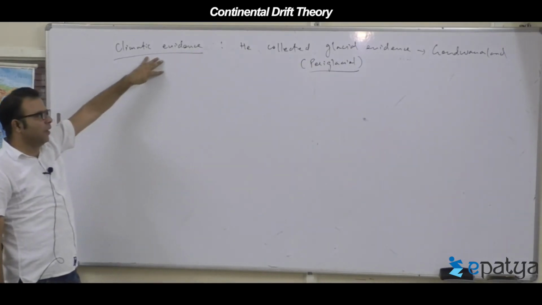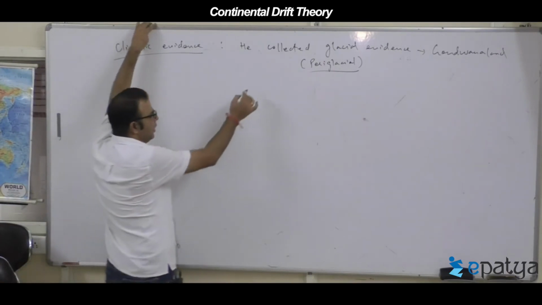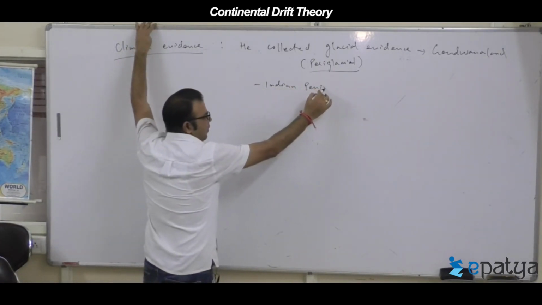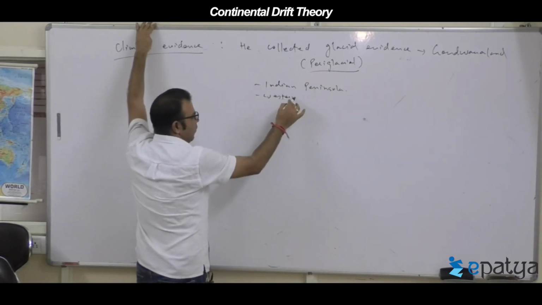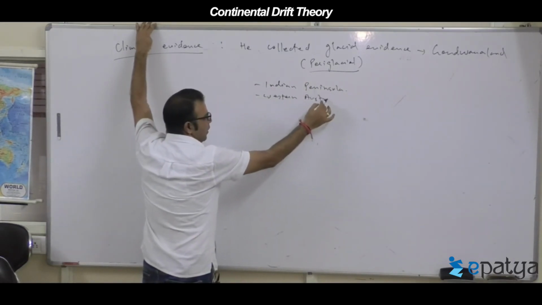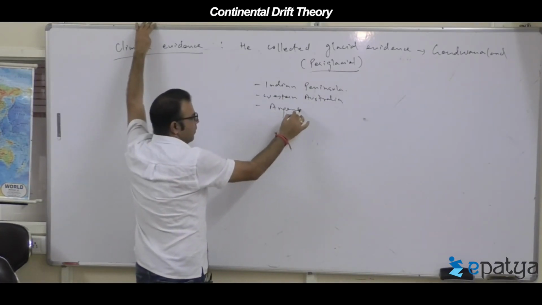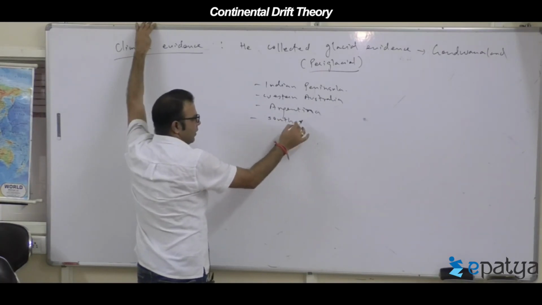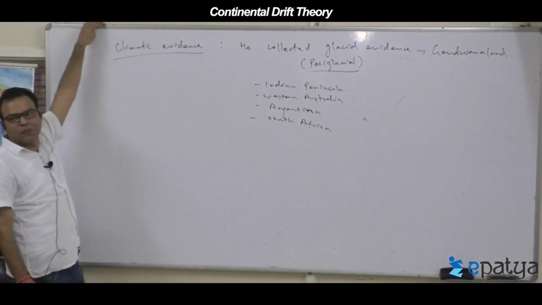He collected periglacial evidences from Gondwana landmass, especially the Indian Peninsula, Western Australia, Argentina of South America, and South Africa.